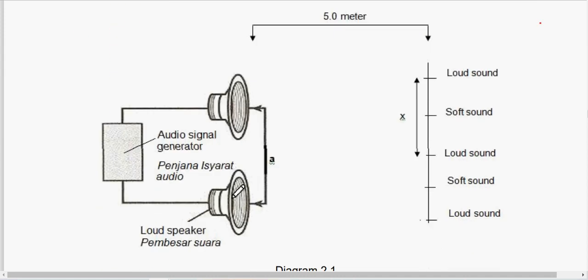The distance between two loudspeakers is labeled A, the distance between two consecutive loud sounds is X, and the distance between the loudspeakers and where the sound is observed is D, which is 5 meter.